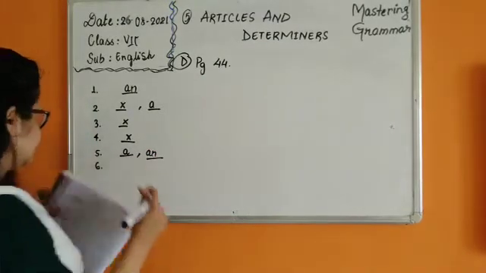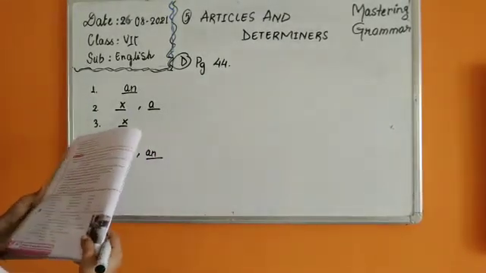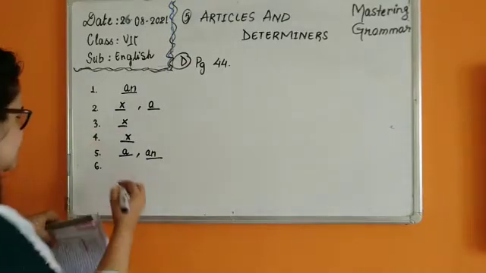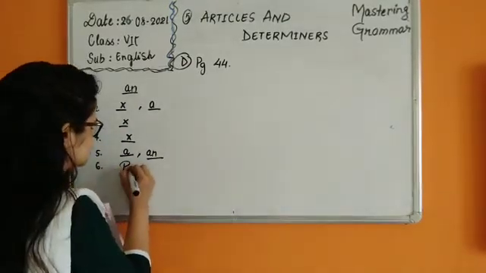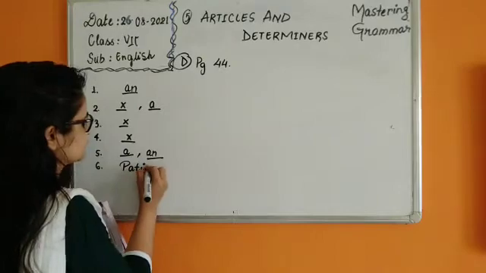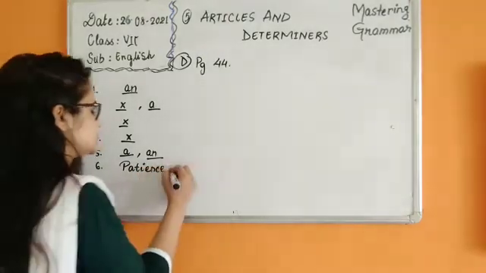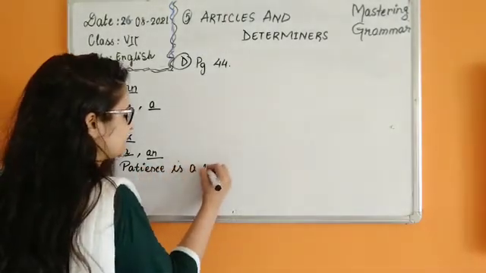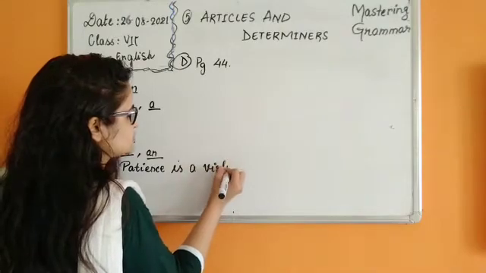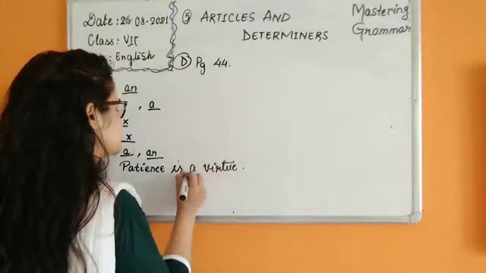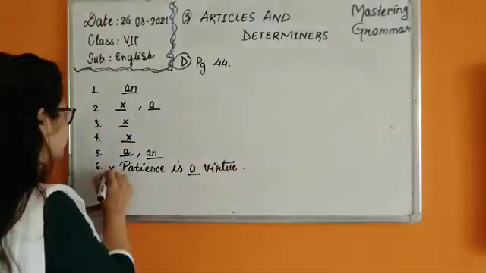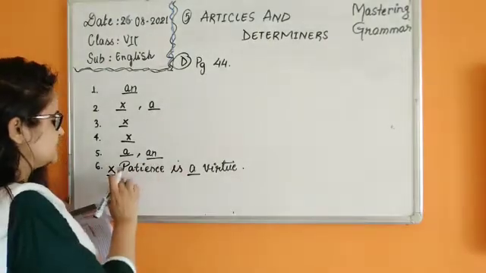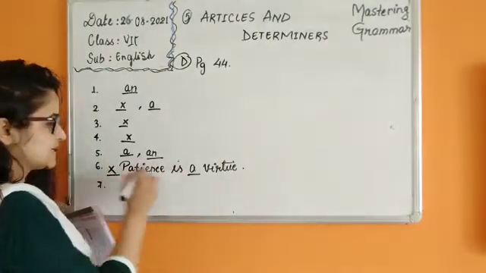Number 6 now. Dash patience is dash virtue. Patience is a virtue. Patience is a feeling here, so is a virtue. Virtues are many, so we are talking about patience in a general sense. Patience in a general sense, a virtue, and here we won't be writing anything. So yes, first one will be cross and second one will be a.